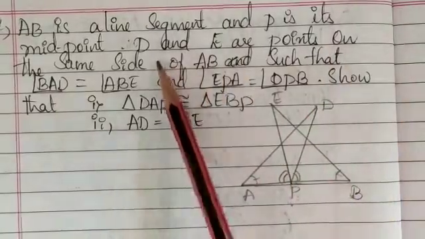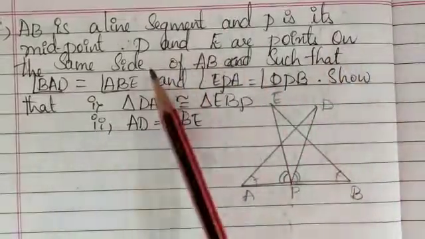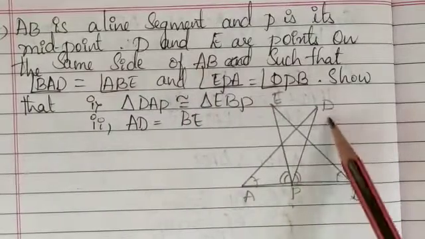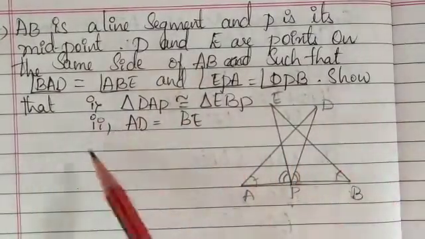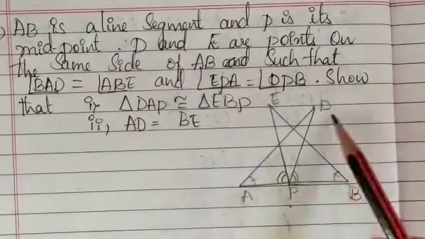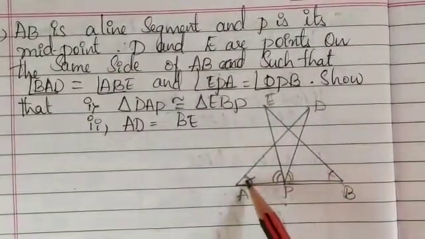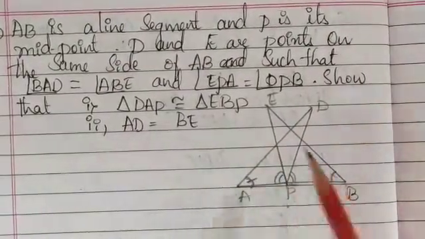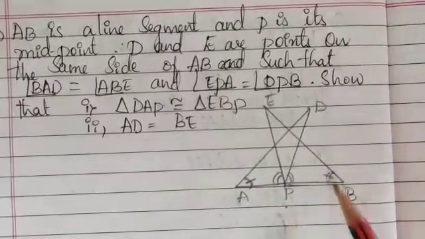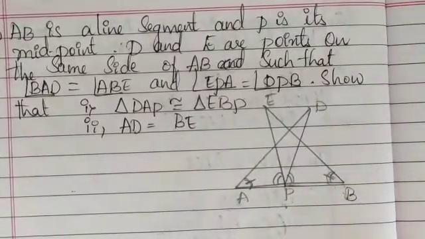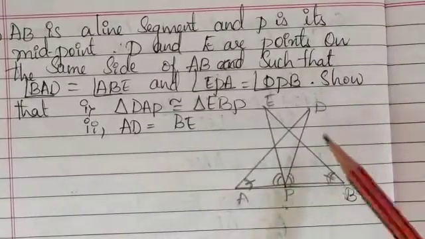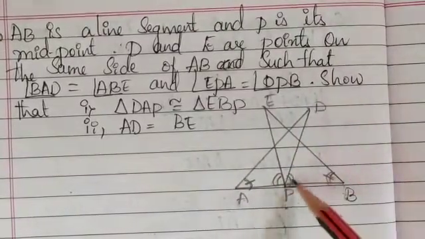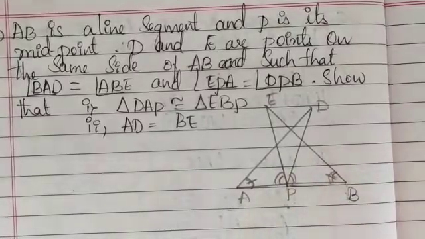Another one is D and E are points on the same side of AB, such that angle BAD, that is this angle, is the same as angle ABE, this angle. These two angles are equal, and also angle EPA, this angle, is the same as angle DPB, this angle. To bifurcate like this I have drawn.